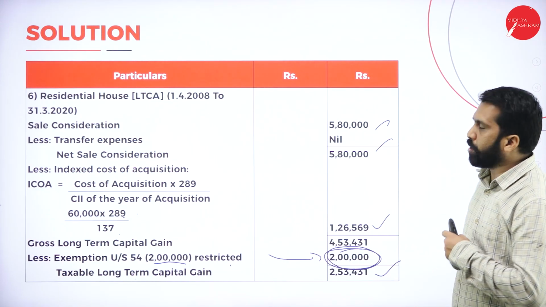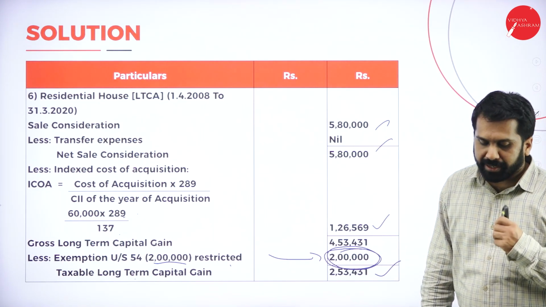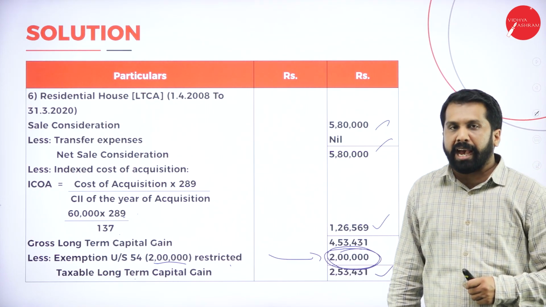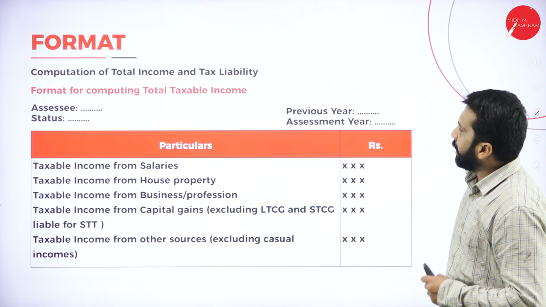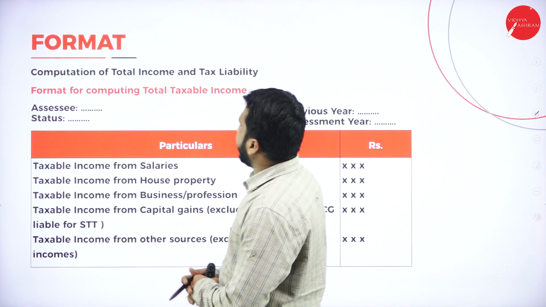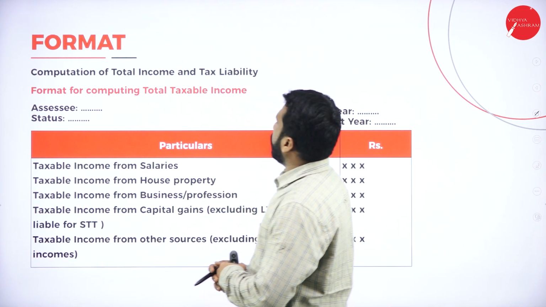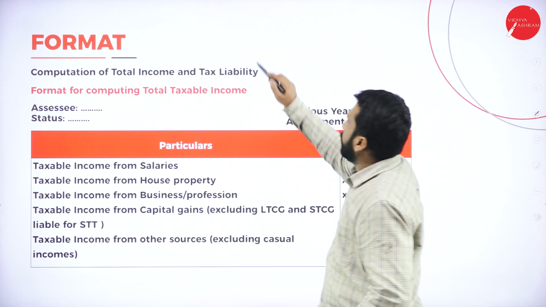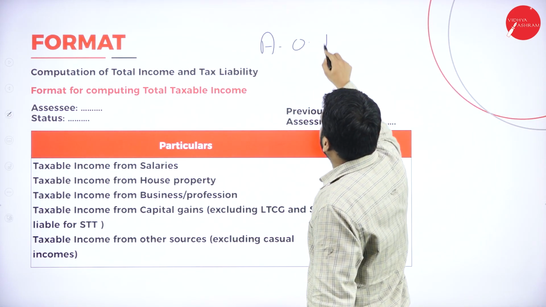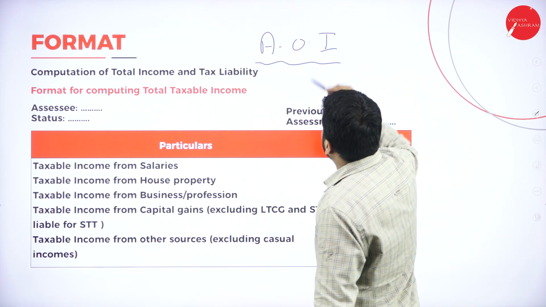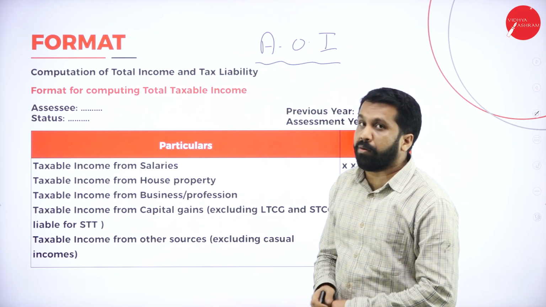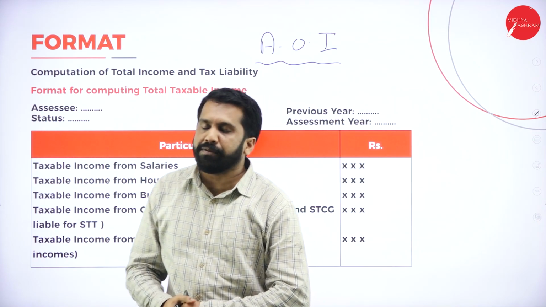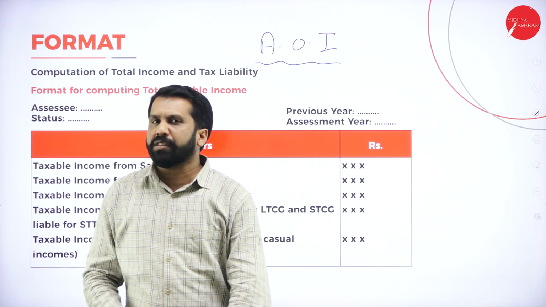This is all about your capital gain. So we're done with your capital gain. Next, we'll go for the next topic, that is called computation of total income and tax liability. This is assessment of individual. What is the next topic we are doing now? Assessment of individual we are doing. We're done with which topic?